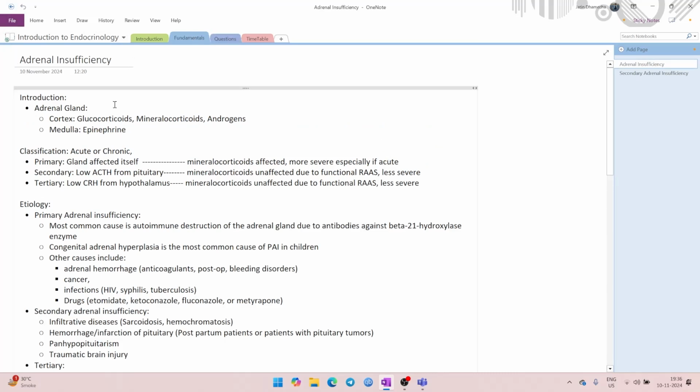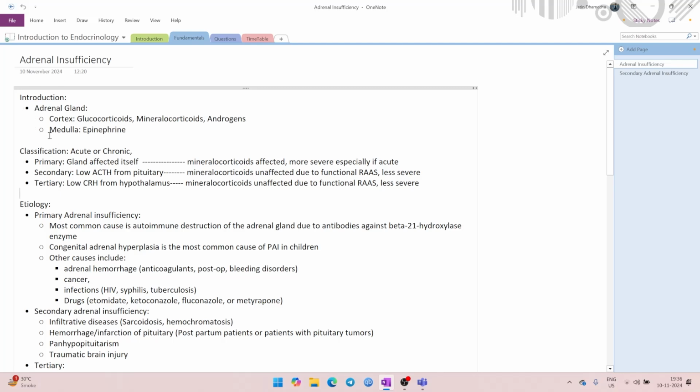Okay, so we're talking about adrenal insufficiency. In the adrenal gland, the cortex will be releasing glucocorticoids, mineralocorticoids, and androgens, whereas the medulla releases epinephrine. We know that much. Now let's see the classification.